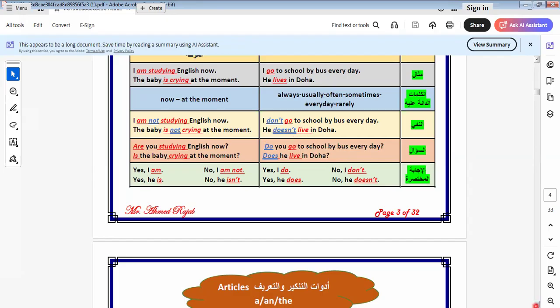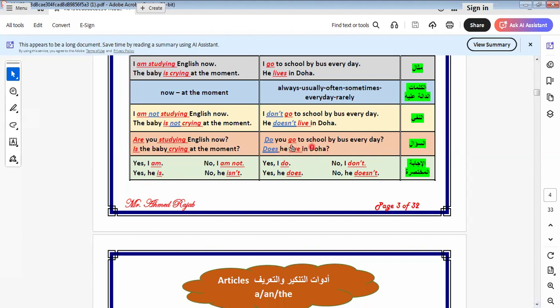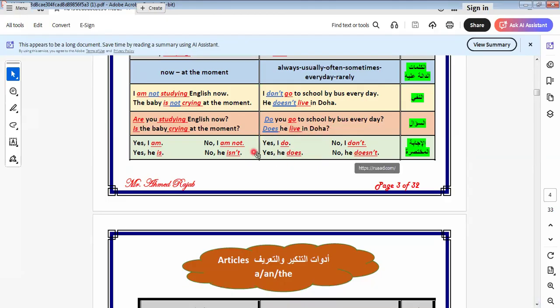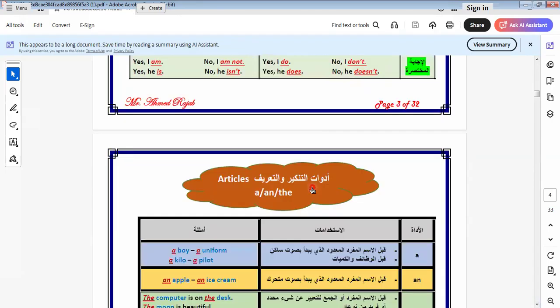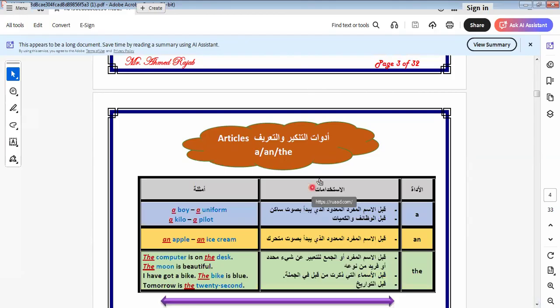Let's go to another one here. When we make a question, I put the verb before the subject, like this one: Do you go to school by bus every day, or does he live in Doha? You will say yes, I do, or no, I don't, or yes, he does, or no, he doesn't.